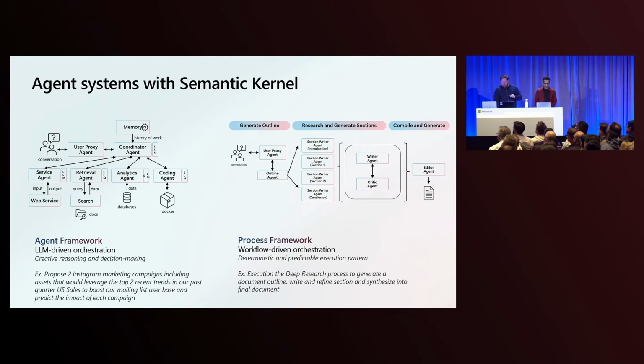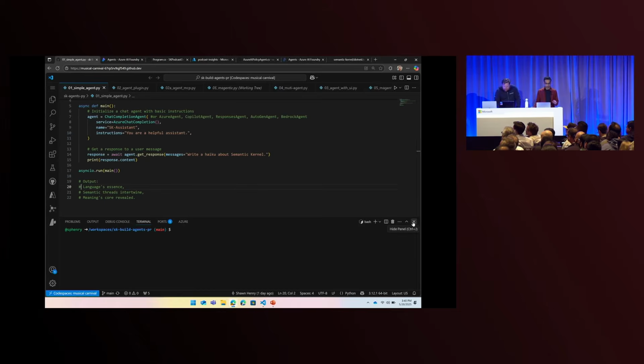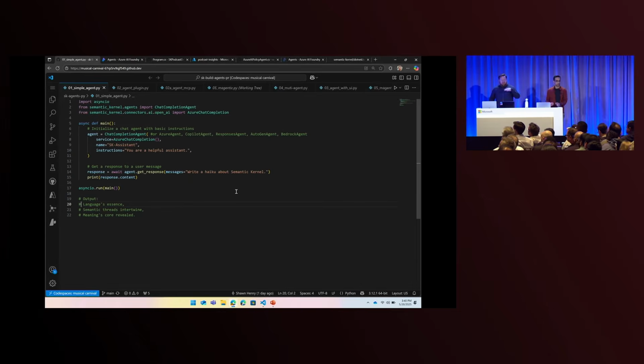I will quickly get into a demo here. Let's take a quick look at how we build agents with Semantic Kernel 1.3. I'm going to follow that same pattern that we had before. We're going to do first a no-tool agent, the most simple agent that you can build. You can see here it's just about 3 or 4 lines of code. Building our agents, we create our agent and connect it to our chat completion agent type within Semantic Kernel.